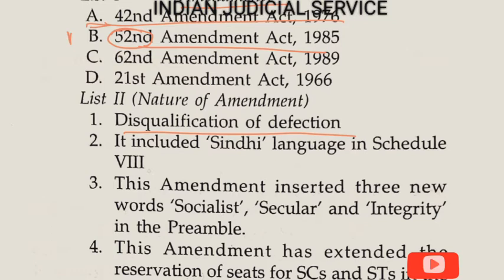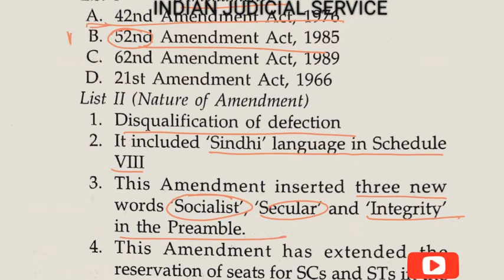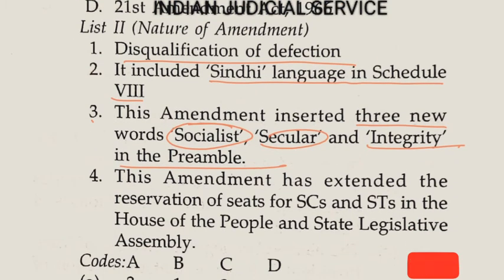The 42nd Amendment includes the Sindhi language in Schedule 8, and it also inserted three new words in the preamble: socialist, secular, and integrity. So it is 3, added by the 42nd Amendment in our preamble. So here it is 3 to 1. Now the last one: this amendment has extended the reservation of seats for SC and ST in the House of the People and State Legislative Assembly.